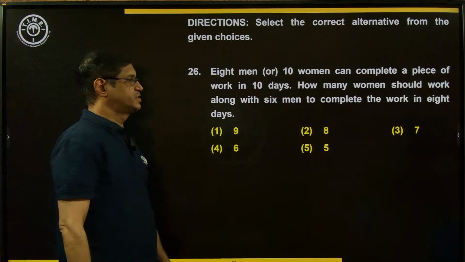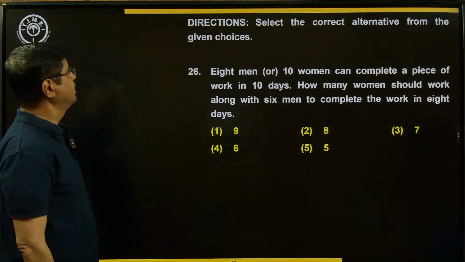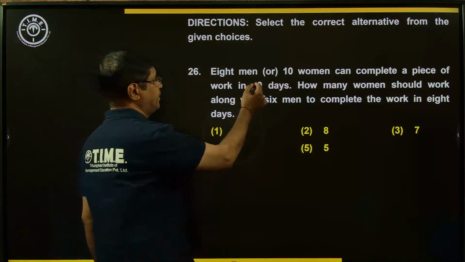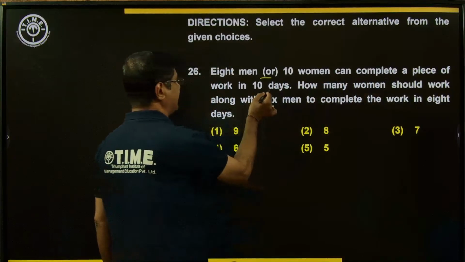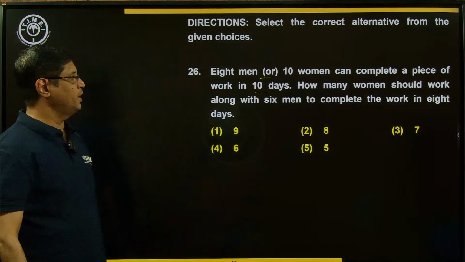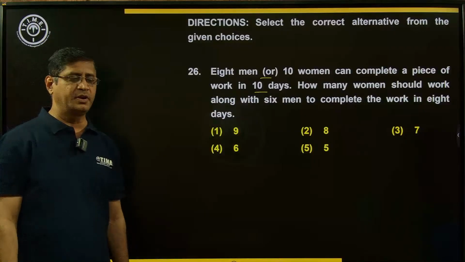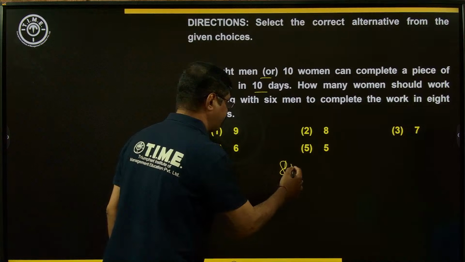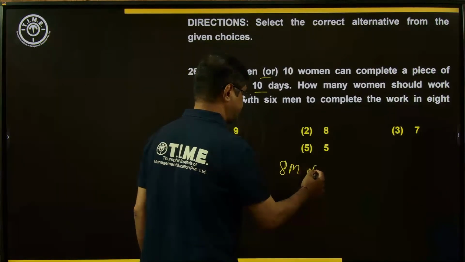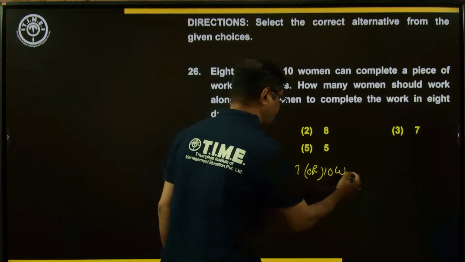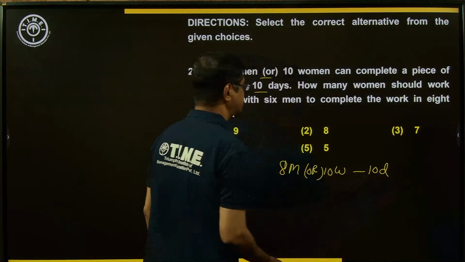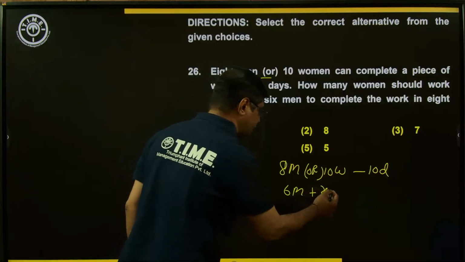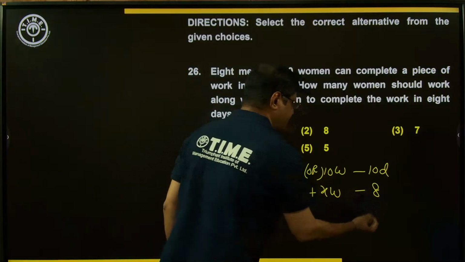Question number 26. Again, individual questions are given here. Select the correct alternative from the given choices. 8 men or 10 women can complete a work in 10 days. How many women should work along with the 6 men to complete the work in 8 days? Look at the board. 8 men or 10 women can complete the work in 10 days. 6 men working along with X number of women to complete the work in 8 days.